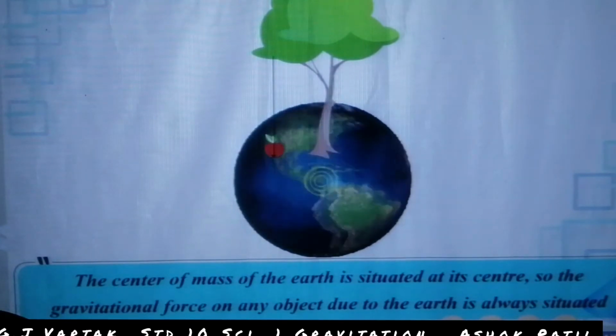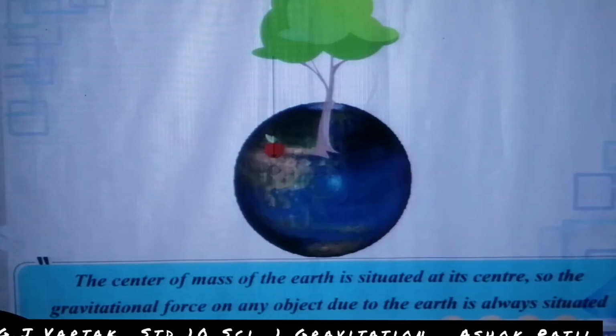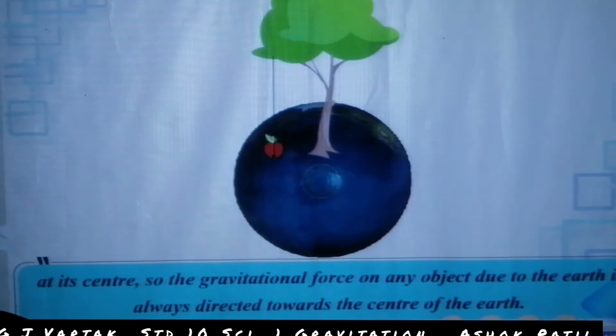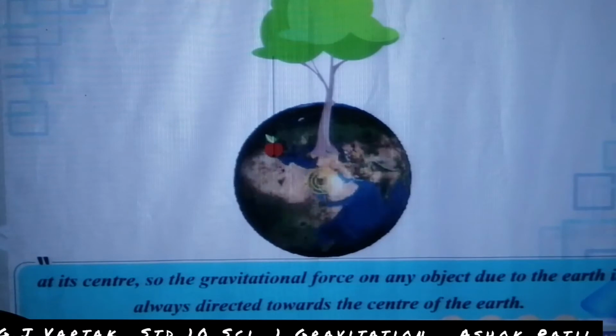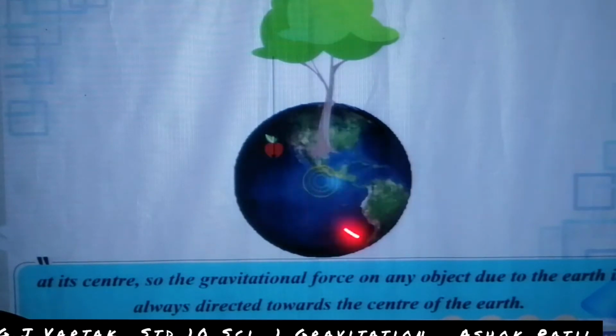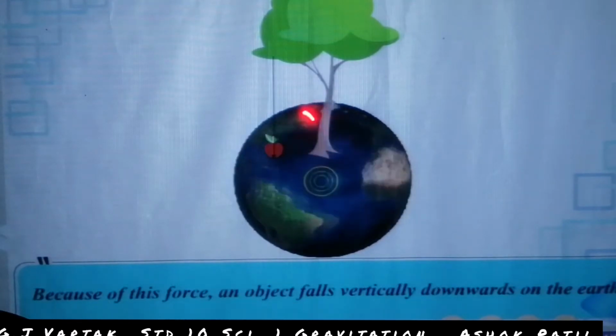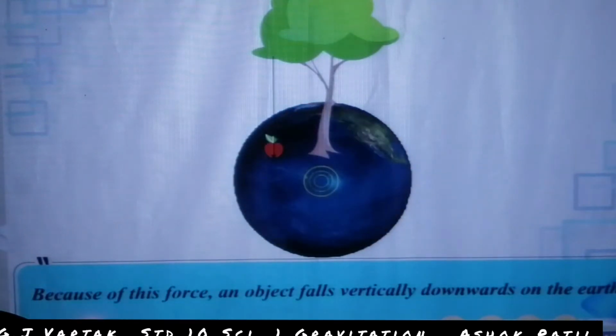Write down every sentence in your notebook. See here, the apple falls onto the ground or earth surface. This is the center of the earth. Because of this force, an object falls vertically downwards on the earth.